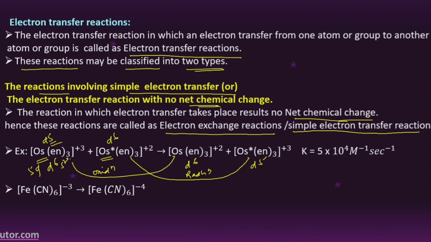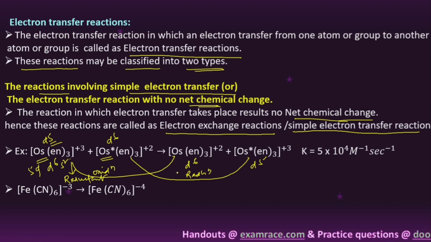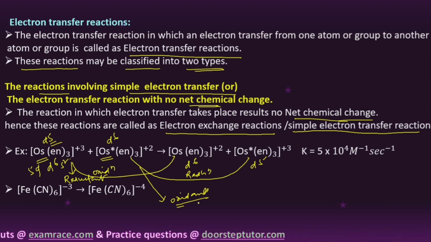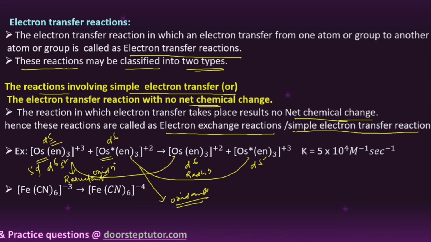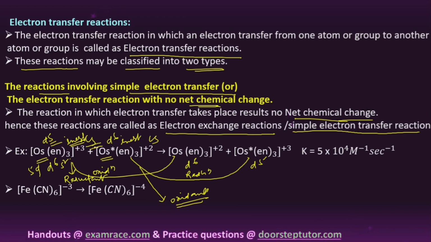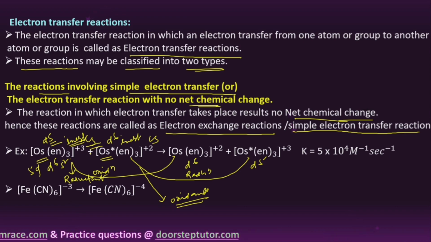The species undergoing oxidation acts as a reductant, and here the other acts as an oxidant. Therefore the electron transfer takes place from reductant to oxidant. Here it is a d5 configuration, and this is the d6 configuration. Irrespective of the ligand field strength, the 5d series element is inert, and this is also inert, and it is low spin and low spin. So generally the electron transfer takes place from inert to inert or low spin to low spin. This is very important.